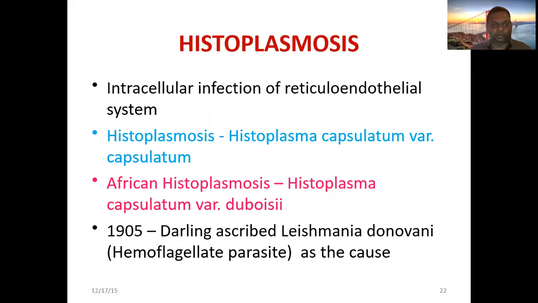Histoplasmosis: an intracellular infection of the reticuloendothelial system. Histoplasmosis is caused by Histoplasma capsulatum var capsulatum. In the African variety, it's called Histoplasma capsulatum var duboisii. Earlier, they thought the lesions were due to Leishmania, but later they identified it as Histoplasma.